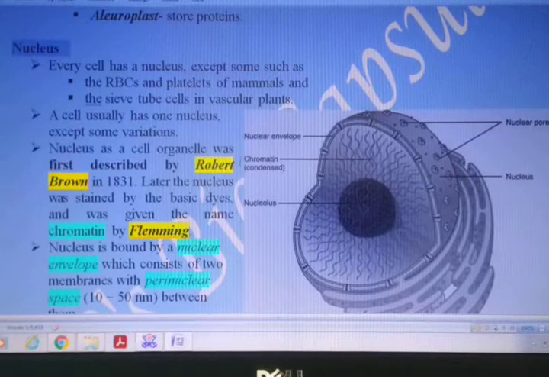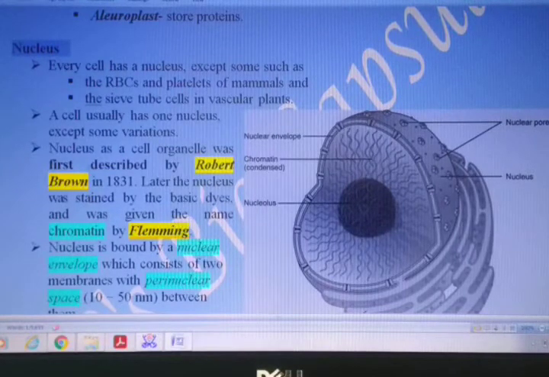Well developed means the presence of a nuclear membrane or nuclear envelope, and then the presence of nucleolus, and also the genetic material, that is the chromosomes, are present here. And in case of prokaryotes, all these structures are totally absent.